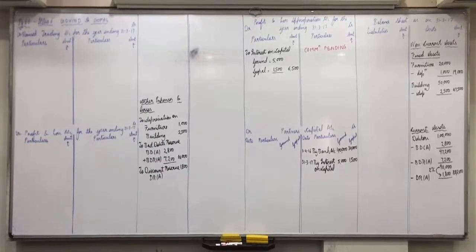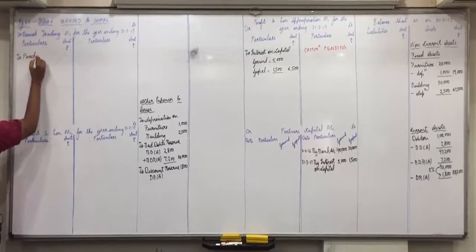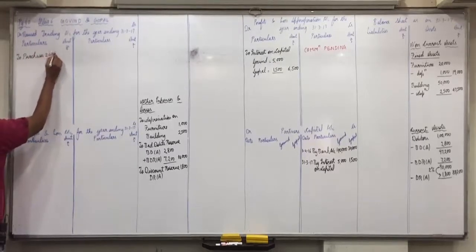Any confusions with this? All adjustments are done now. Remaining untaken items of trial balance are to be taken into consideration. Look at it. First, trading account debit side, to purchases, 2,48,600. Purchases will come in trading account debit side, not profit and loss account. Write it 100 times. Purchases 2,48,600 will come in trading account debit side, inner column.